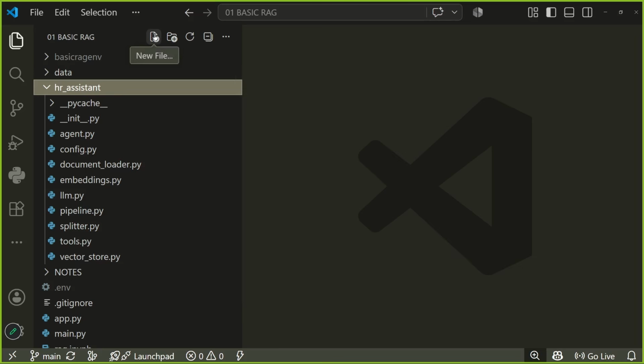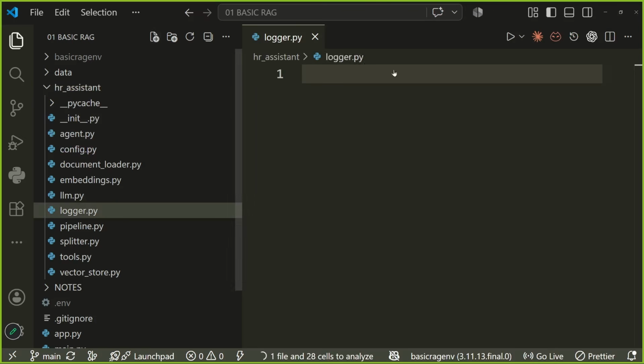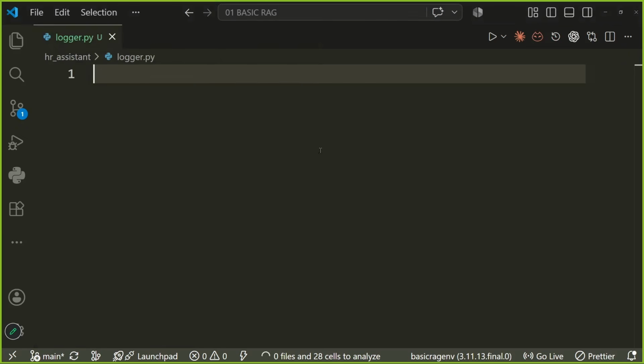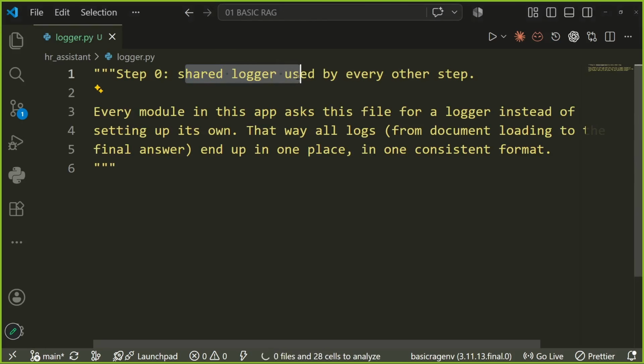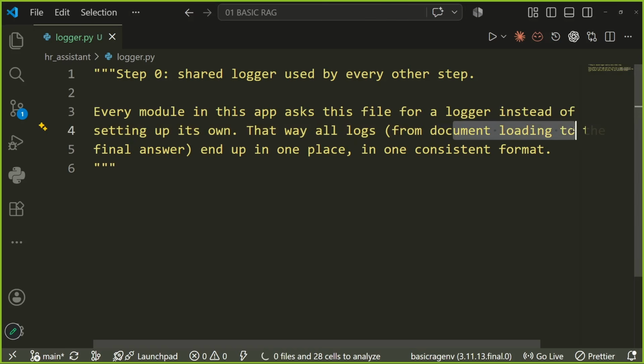Even when a building is constructed, we already have a watchman. That is what we are going to build, and the name of this watchman is going to be logger.py. What logger.py is going to do is capture every moment of your application. This is going to be a shared file with every other step. Every module in this app asks for the logger file instead of settings. We will talk about it. That way, all the logs from document loading to the final answer end up in one place.